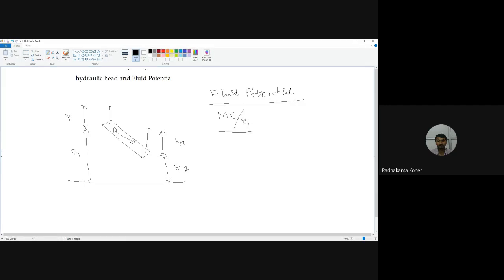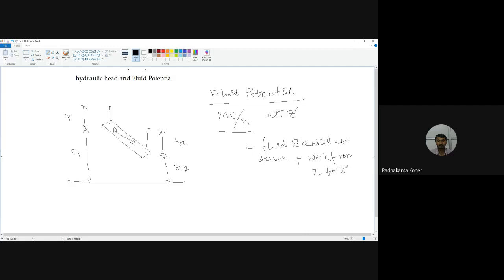The fluid potential at Z dash is equal to the fluid potential at datum plus the work from Z dash.